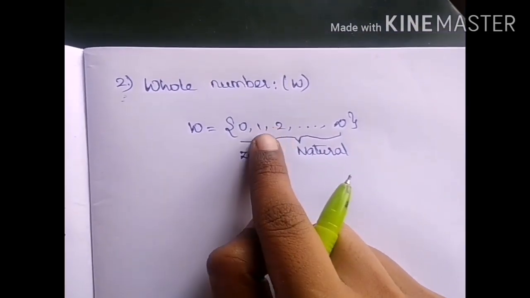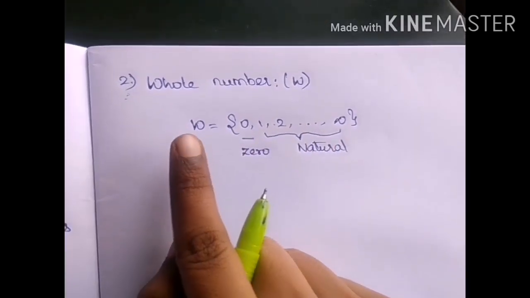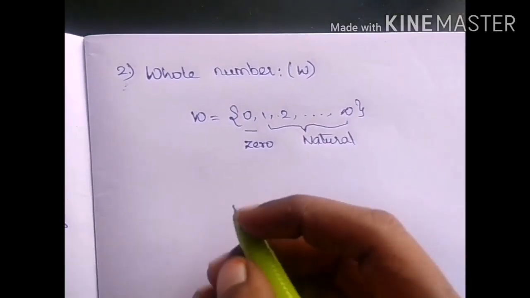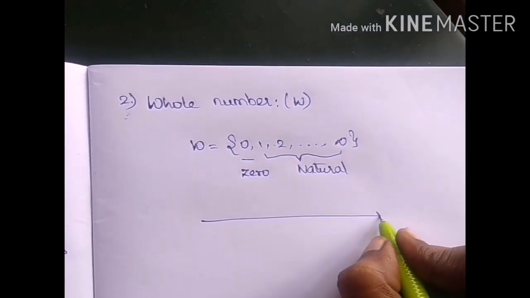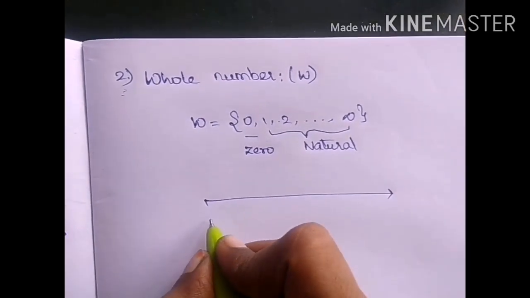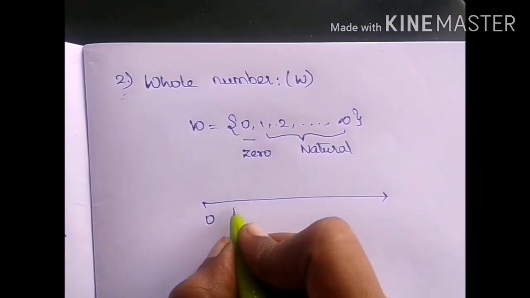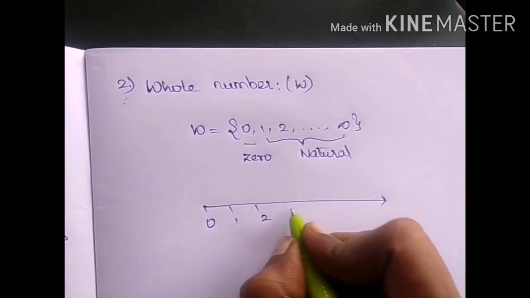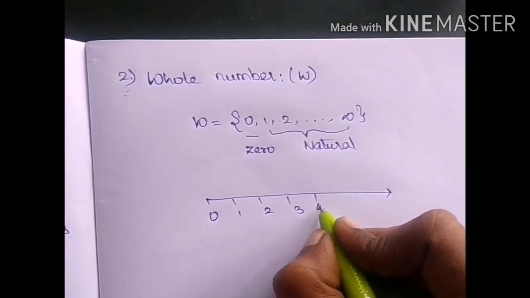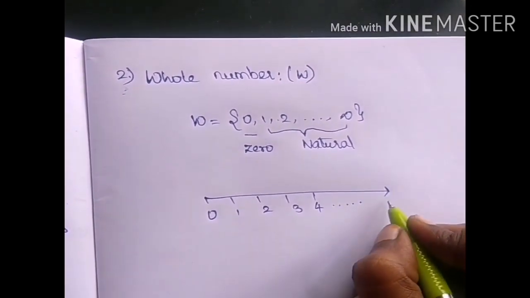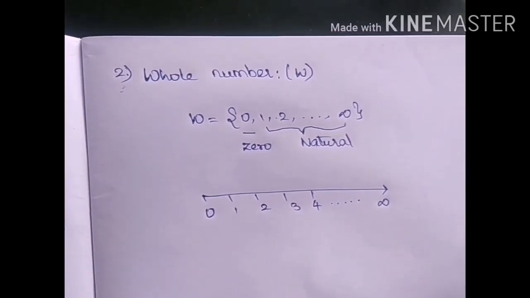Zero together with natural number gives you whole number. And the number line for whole number starts from 0, 1, 2, 3, 4, etc. till positive infinity.